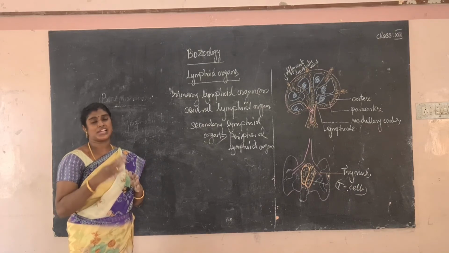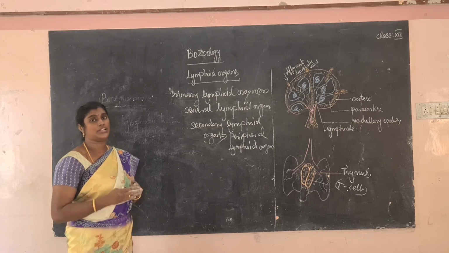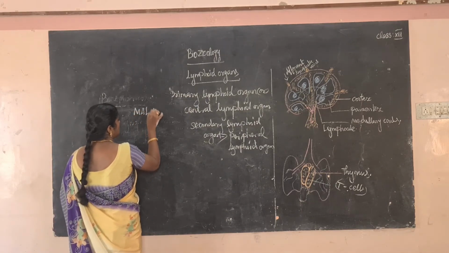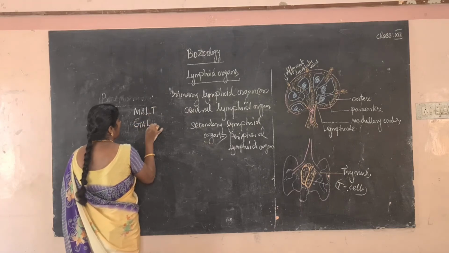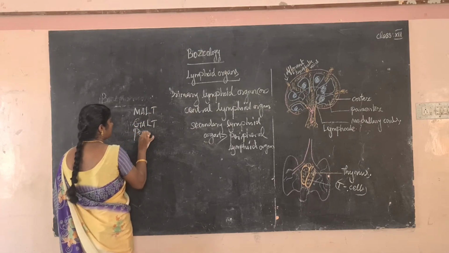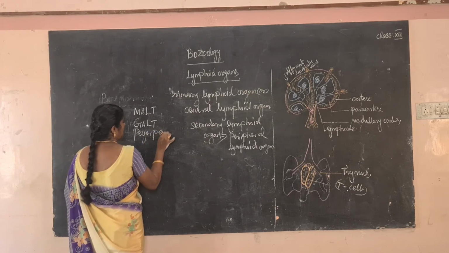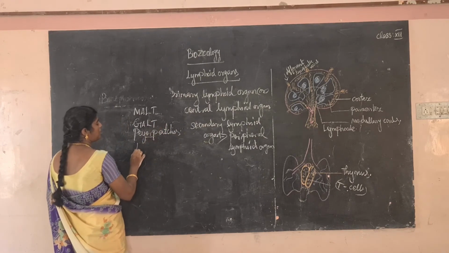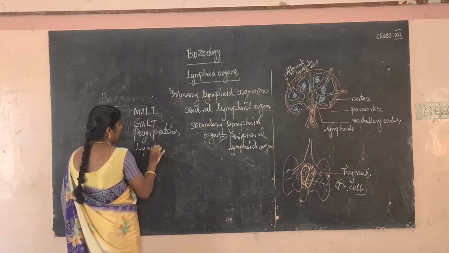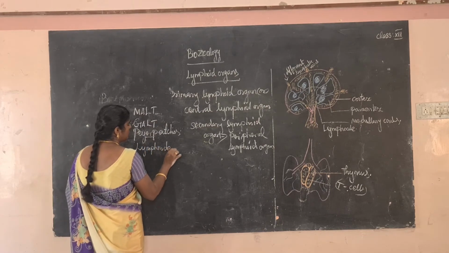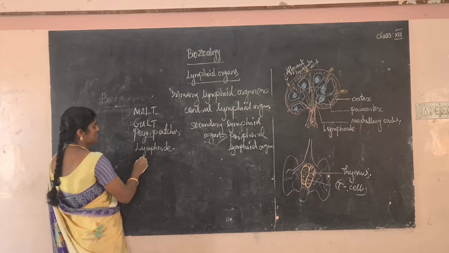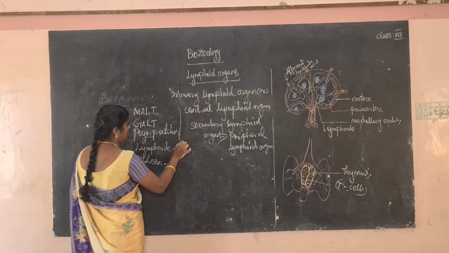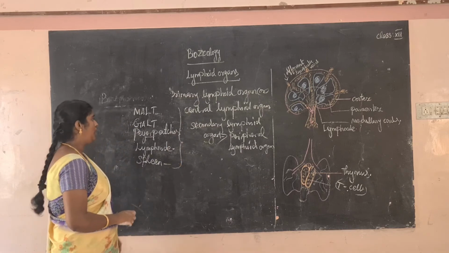So what are the secondary lymphoid organs? The first one is MALT, then Peyer's patches, and the lymph node, and the spleen. These are the secondary lymphoid organs. So let us see one by one.